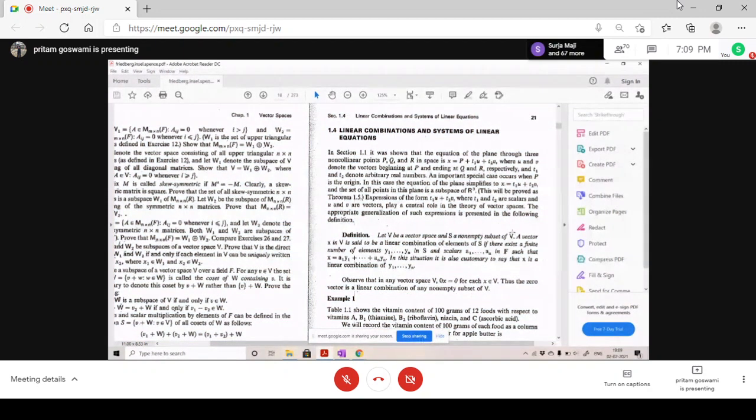And we call a vector X, which is in V, a linear combination of elements of S if there exist a finite number of elements, say y1 to yn in S, and scalars a1 to an in F, that is the field of scalars, and you can write X as the given sum. Then you can call X a linear combination of y1, y2, up to yn. Got it?